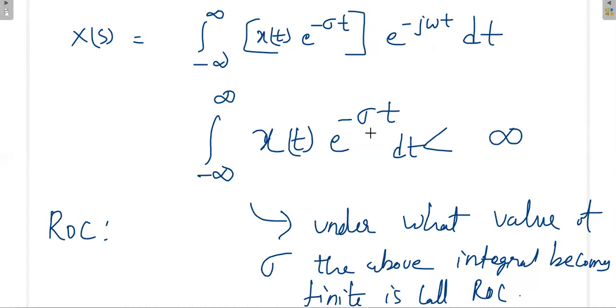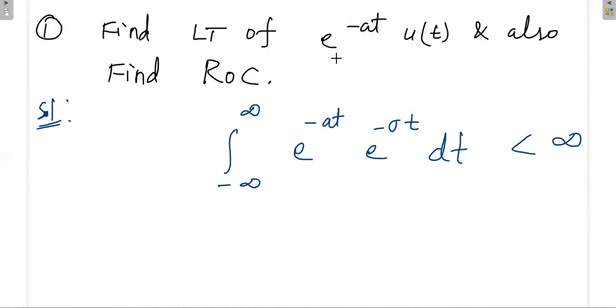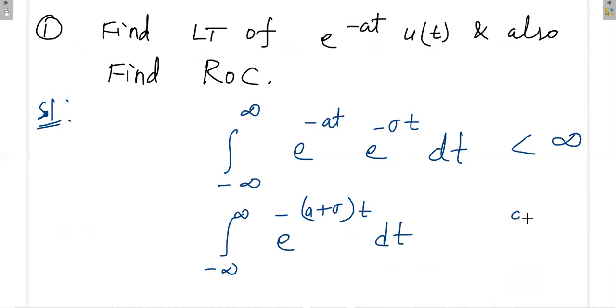Here x of t is e power minus at. Then the integral from minus infinity to plus infinity of e power minus (a plus sigma) t dt. Very carefully, under what value of a plus sigma will this integral be finite?